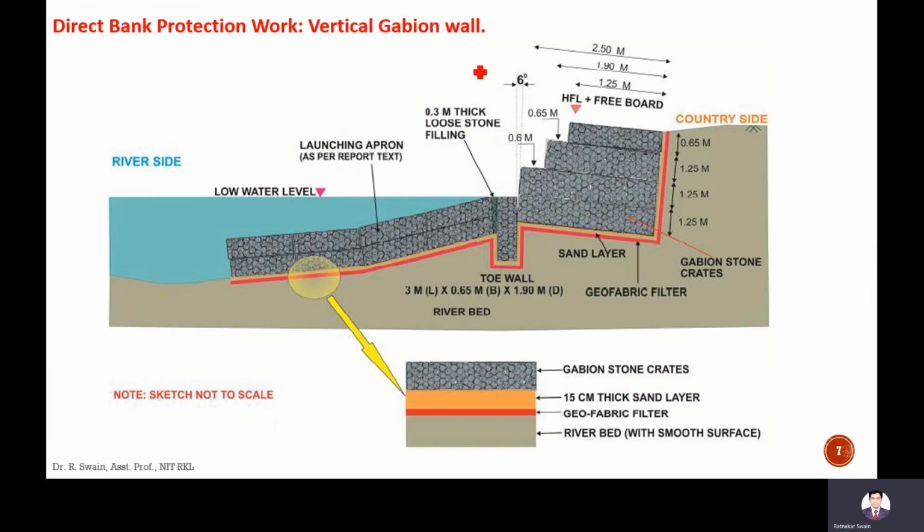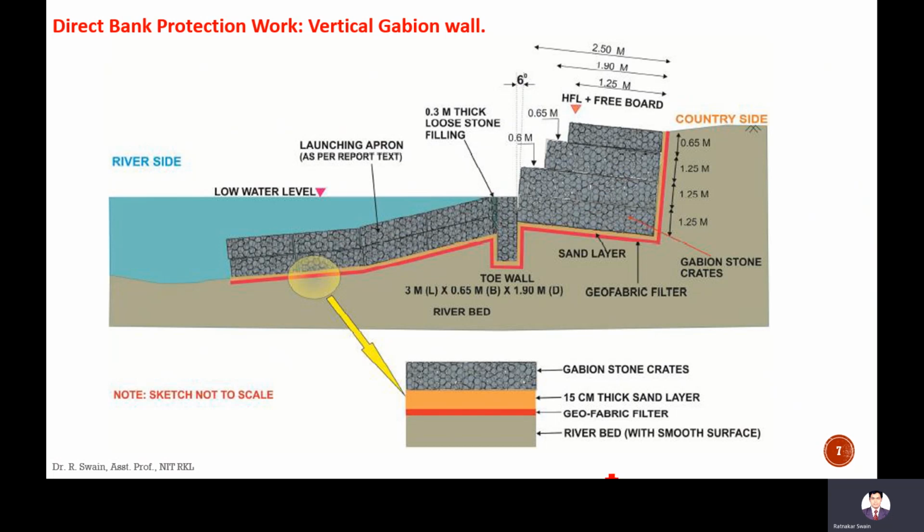Vertical gabion wall. This is a wall, another type of structural measure in the bank. The aprons are provided here, loose stone filling. The launching apron is provided, and here a filter is provided, and here nets are provided just to protect these stones.